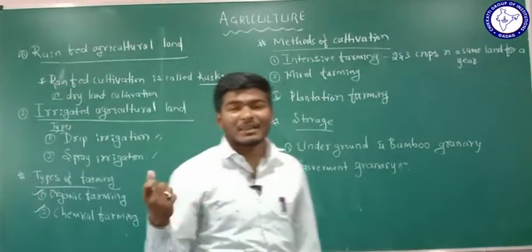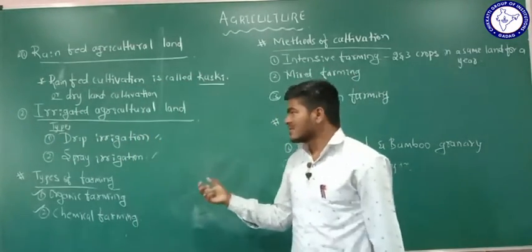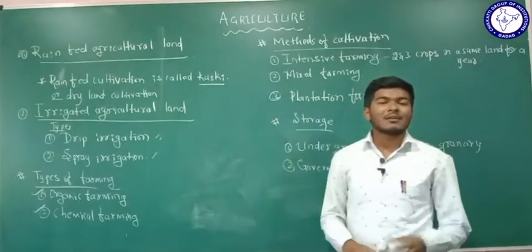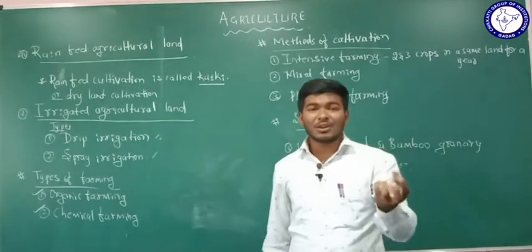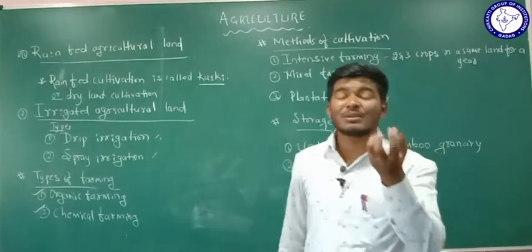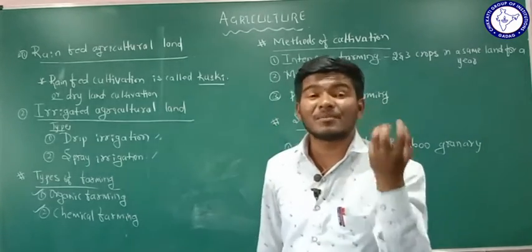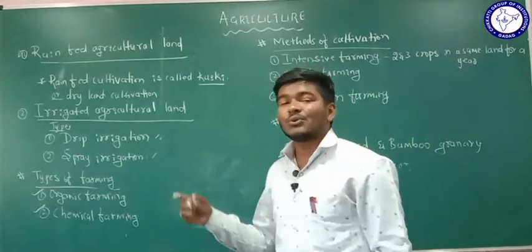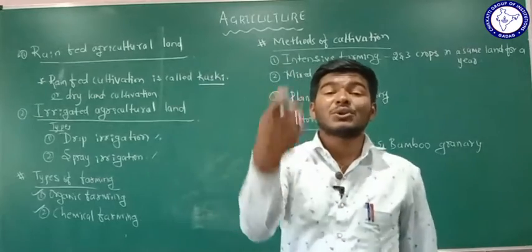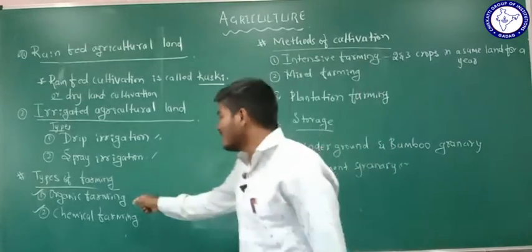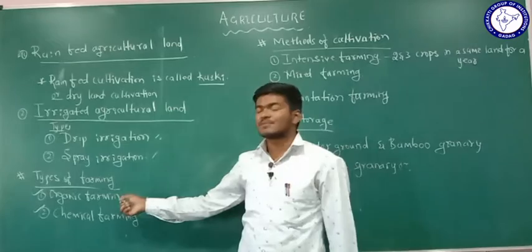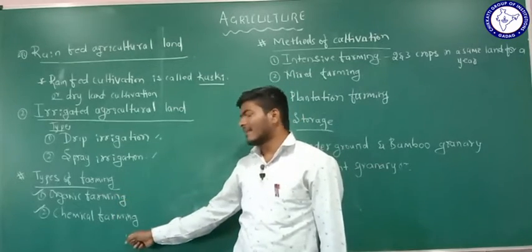What is meant by chemical farming? In the process of agriculture, the farmer needs to provide some nutrients to the plants. The crop needs some nutrients, but how the farmers are going to provide those nutrients will differentiate the different types of farming: organic farming and chemical farming.